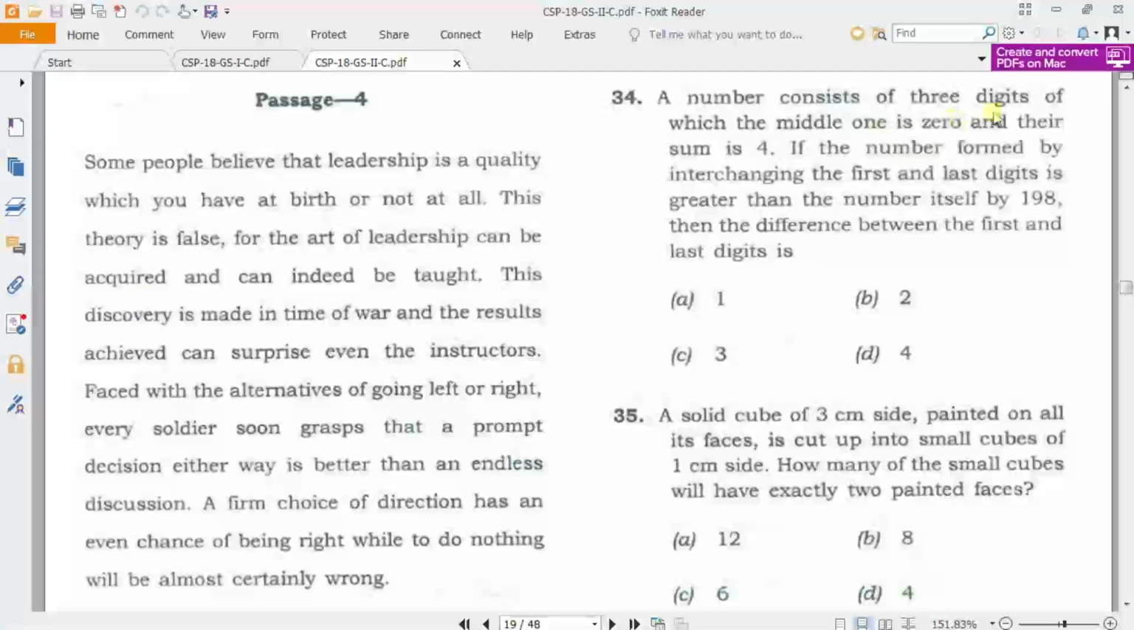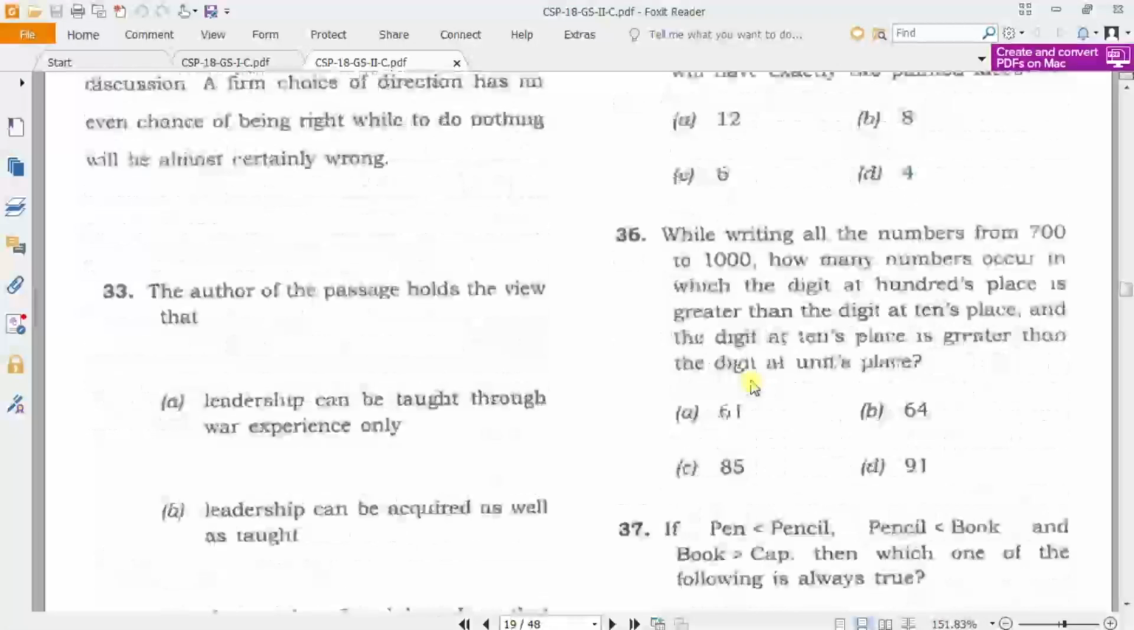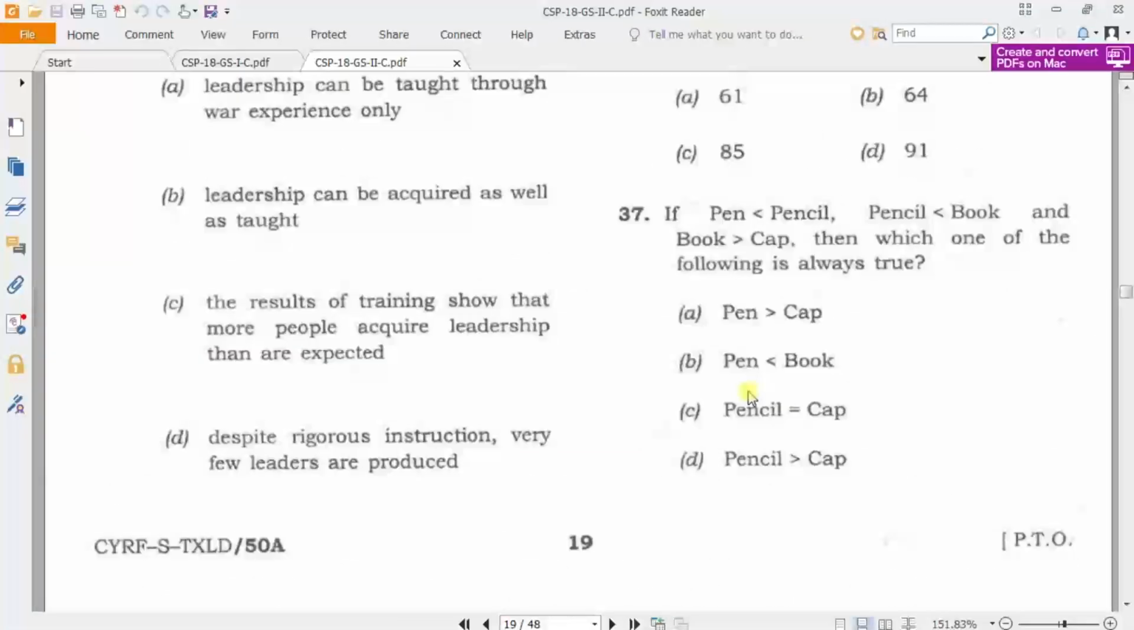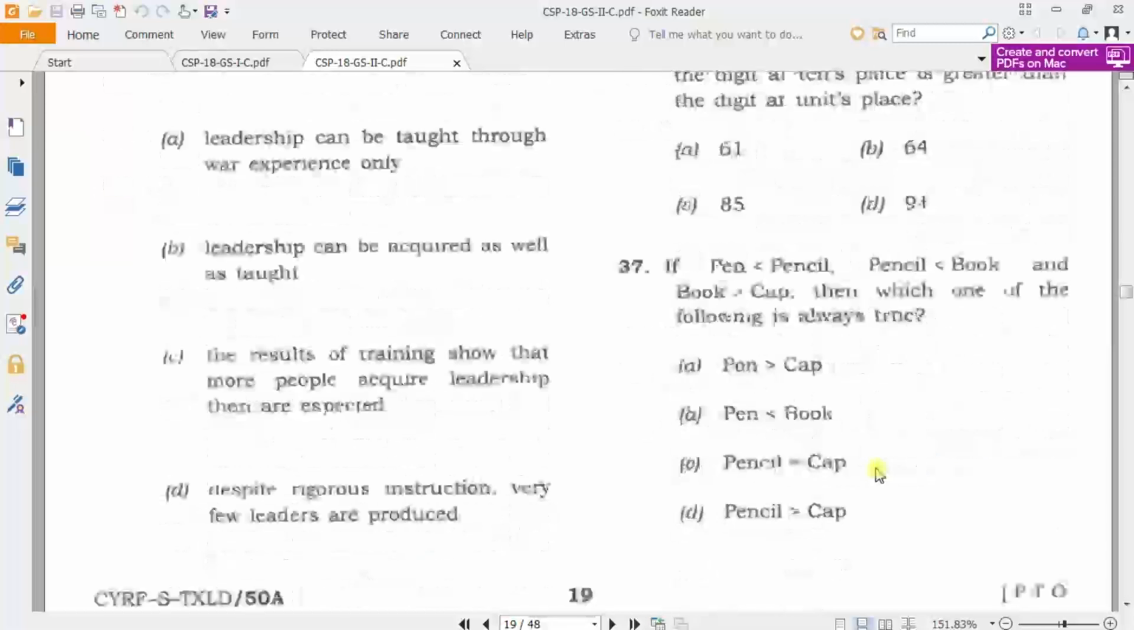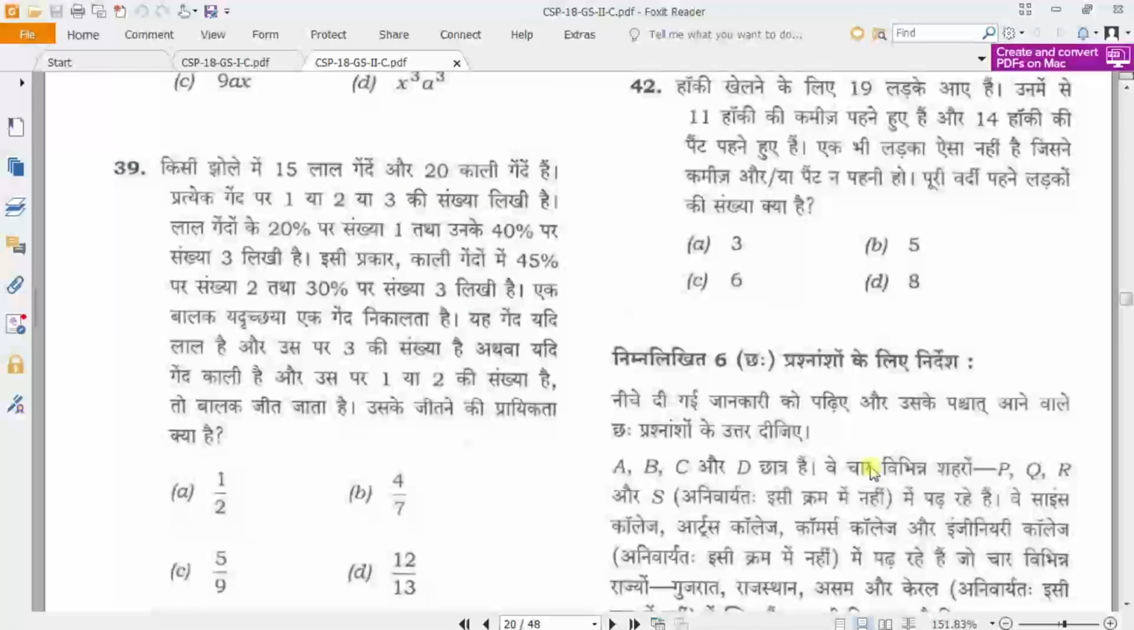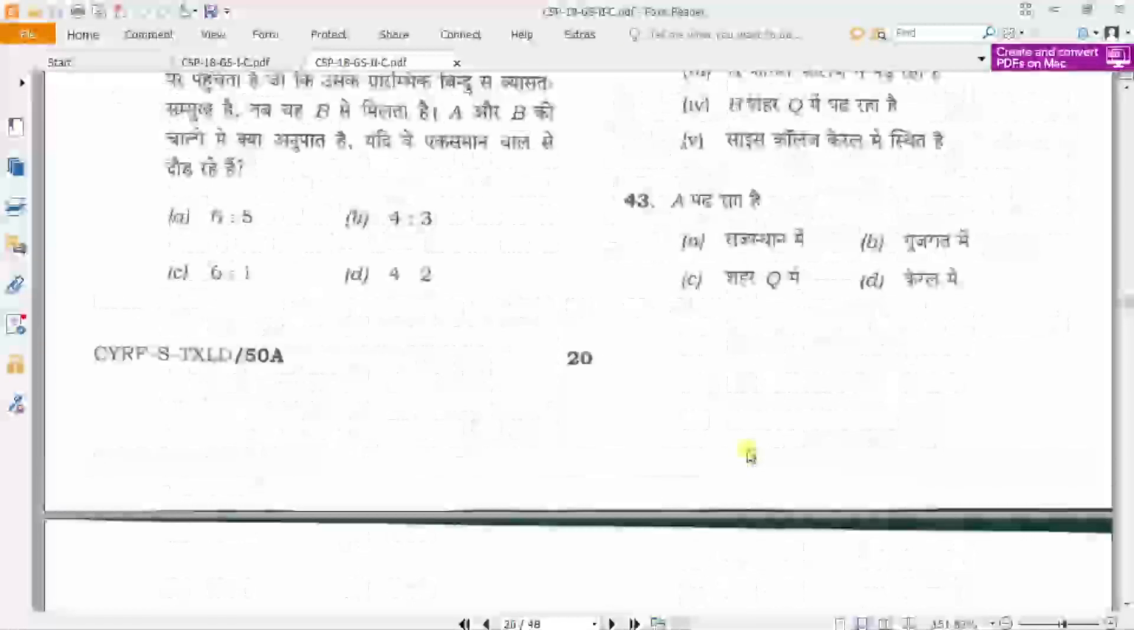The number consists of 3 digits, of which the middle one is 0 and their sum is 4 if the number formed by interchanging. So this kind of question, consider it as a round 3 problem. If pen is less than pencil, this is a very easy problem. If pen is less than pencil, pencil is less than book, you can solve it as a round 2 problem after you solve all the comprehension problems.